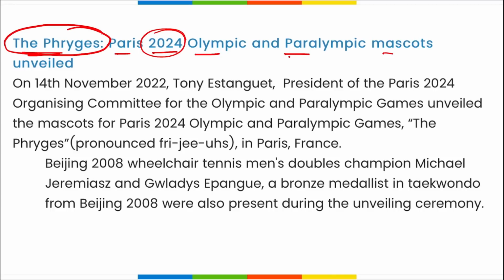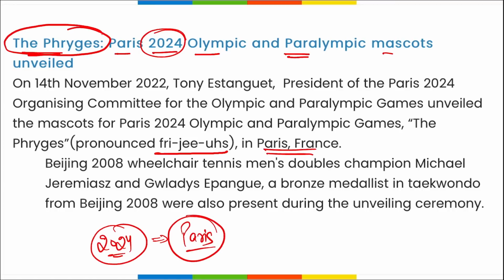Alright, highly important. If it is written as Olympic Fergus, then it is the mascot for the Olympic Games, and if it is written as Paralympic Fergus, then it is the mascot for the Paralympic Games. Remember this. Fergus is pronounced as Firgis. If a question is asked where the Olympic Games of 2024 will be hosted, it will be hosted in Paris, France.